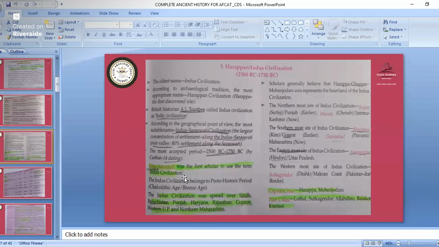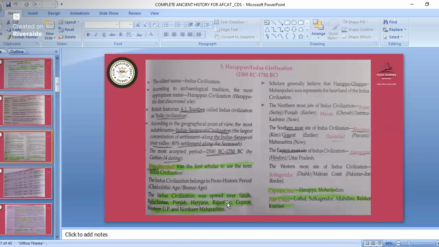So if a question comes, who was the first scholar to use the term Indus Valley civilization? That is John Marshall. See, this question has not come in the competitive exam, but it has come in the CUET PG exam. So remember this one. John Marshall was the first scholar to use the term Indus Valley civilization.